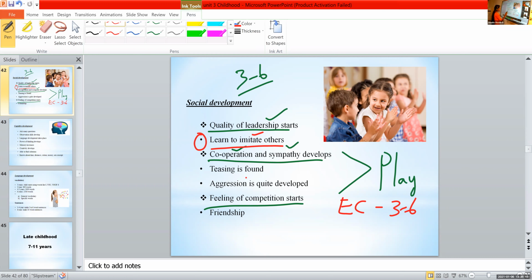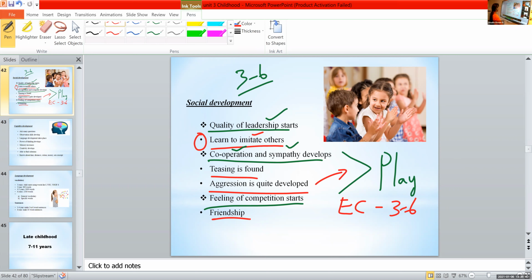Then teasing is found between children and aggression is quite developed. It's also part of play. Sometimes aggressive behaviors are also developed in the children. Then friendship, it's very important. These all are certain milestones of a child from 3 to 6 years.